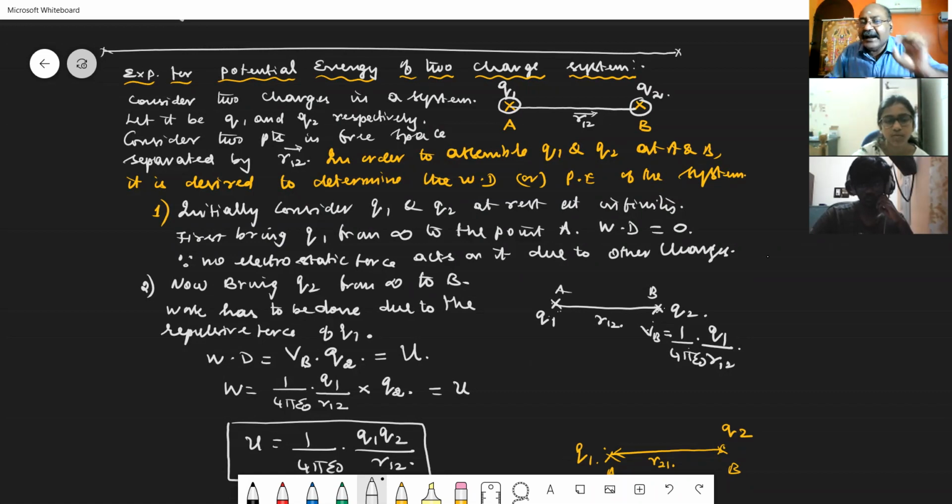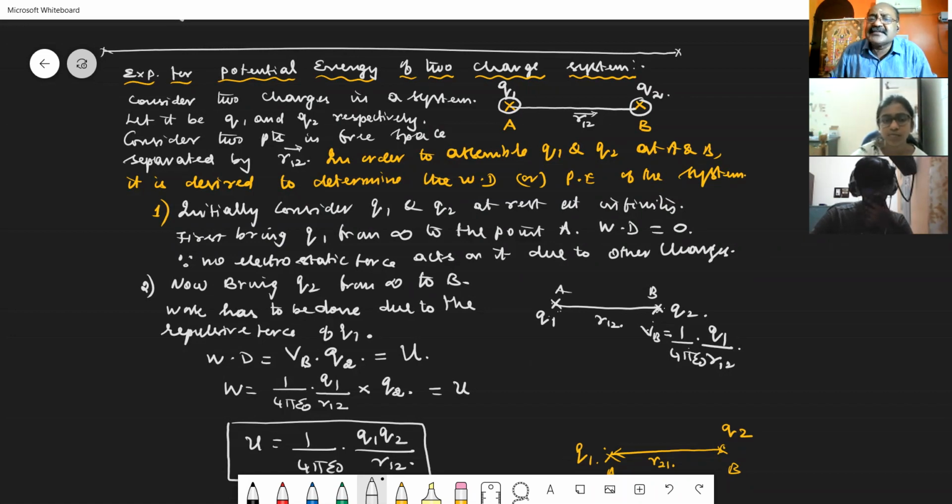First of all, I have to consider both the charges Q1 and Q2 at infinity. Since Q1 and Q2 are at infinity, they are considered to be at rest.